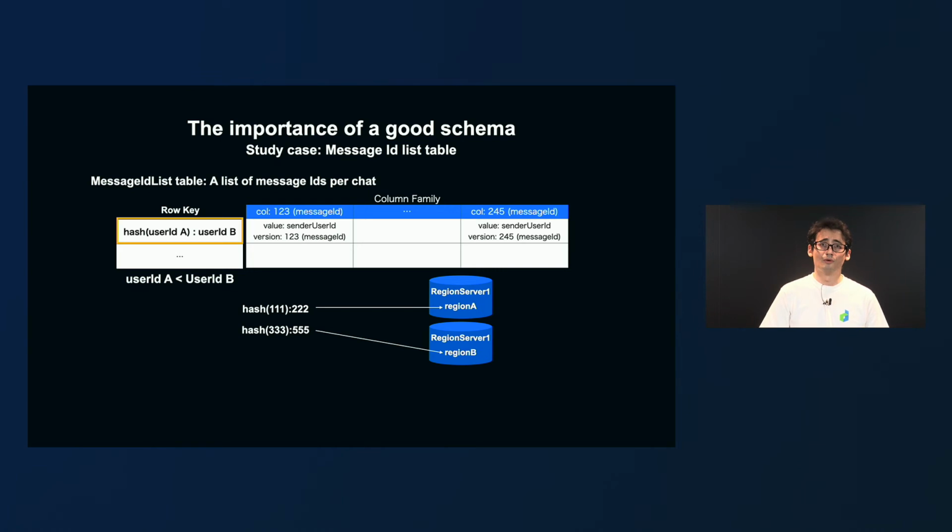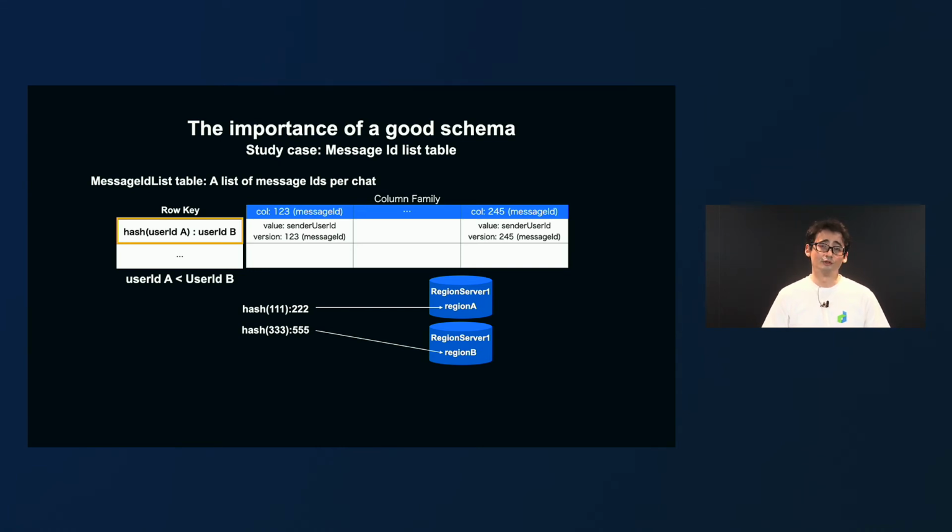So our first approach was to store the message ID list by chat in a single row. We use the user IDs of both users, the participants of the chat, to build the row key to identify the chat.